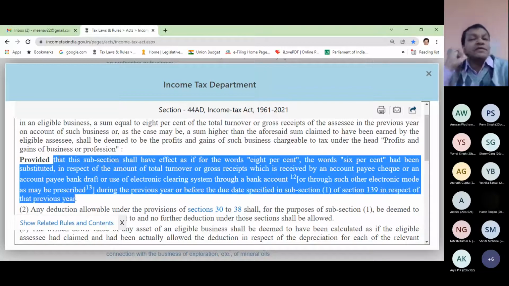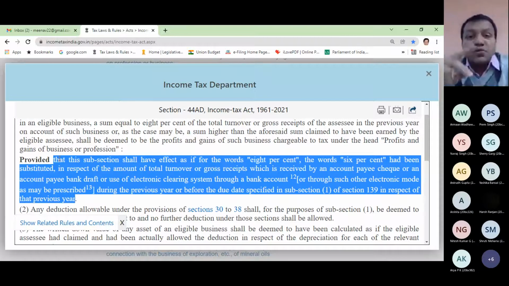Like if my previous year is 2021 and my total sales are 80 lakh rupees, out of 80 lakh, whatever I have received in my bank account either till 31st March 21 or till the due date of filing my return of income, that much of the sale can be multiplied by 6%, and that will be my PGBP.